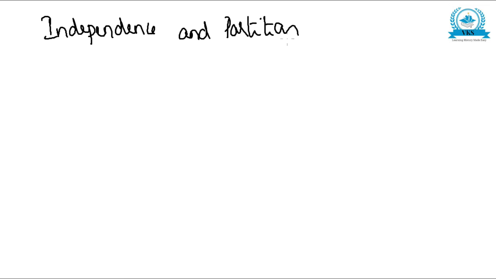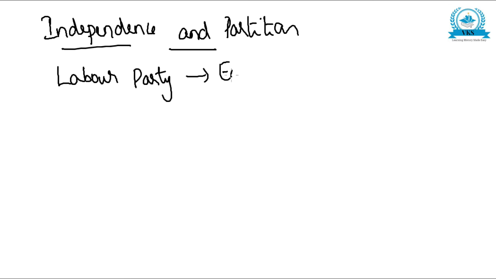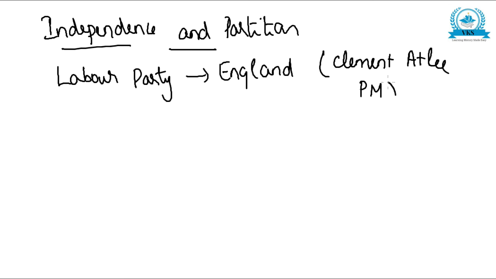Now the next topic is independence and partition. The Labour Party came to power in England after the Second World War. The Second World War came to an end, the Labour Party came to power, and Clement Attlee became the Prime Minister.